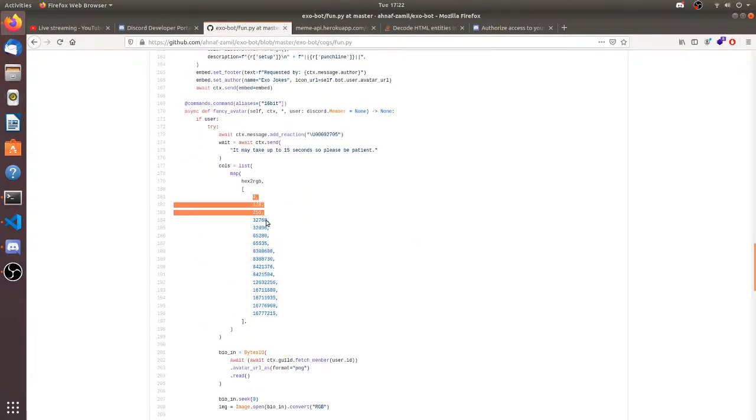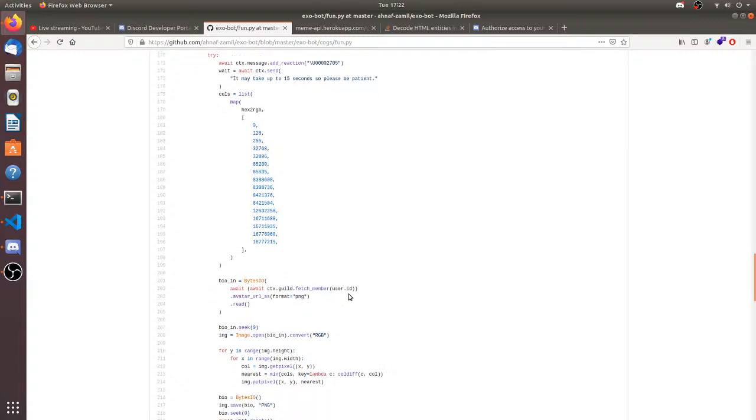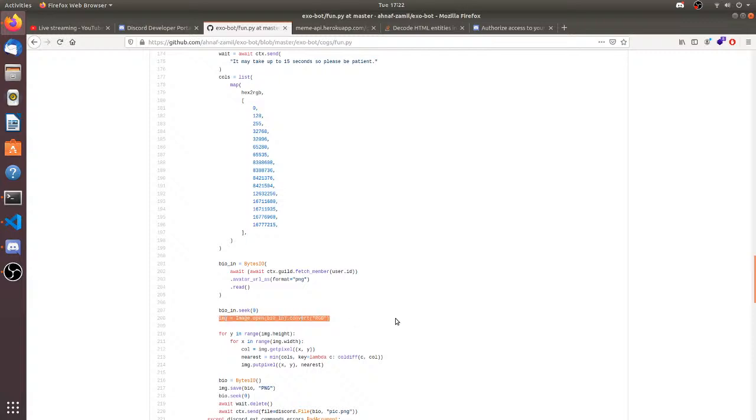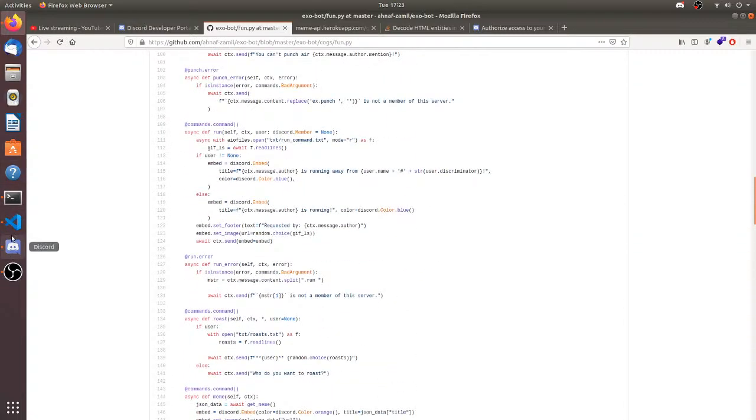I needed to map all of the RGB values, and now it will take some time. It's using bytes.io to convert the image to binary to bytes, and then I'm using Pillow and Image to open whatever, then using lambda. It's really a lot of things.